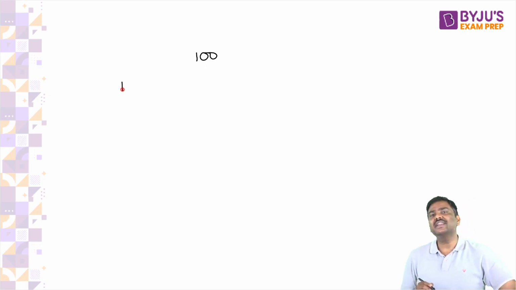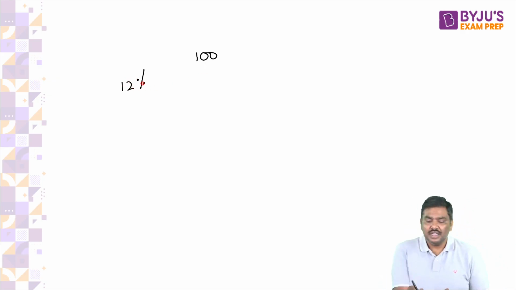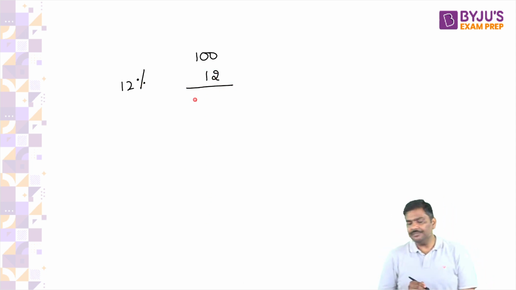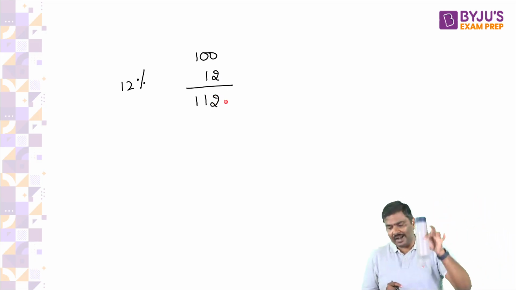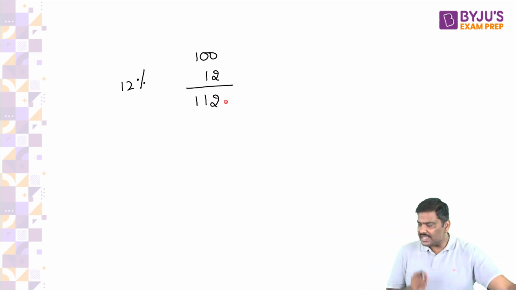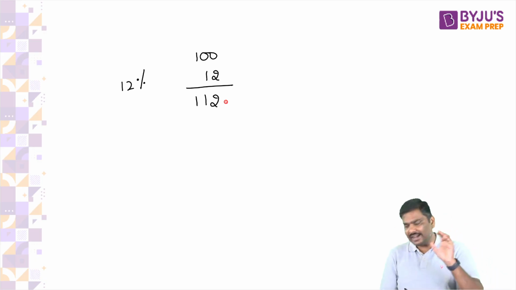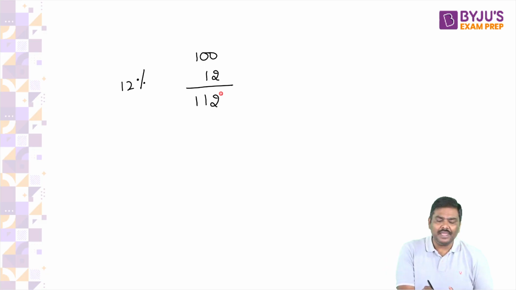Government will have a GST rate of 12%, which means you will have to sell it in the market at 112 rupees. Any problem with the calculation? You want to sell this bottle, including profit, at 100 rupees. Government says a 12% tax rate. You will have to sell it in the market at 112 rupees. Your MRP should be 112 rupees.